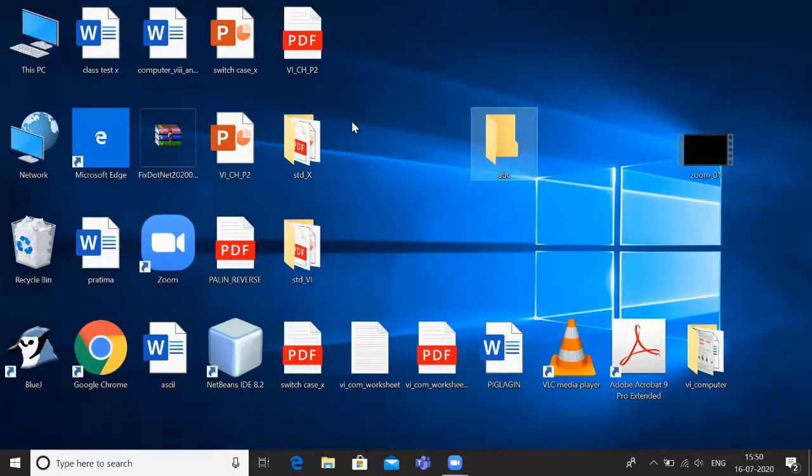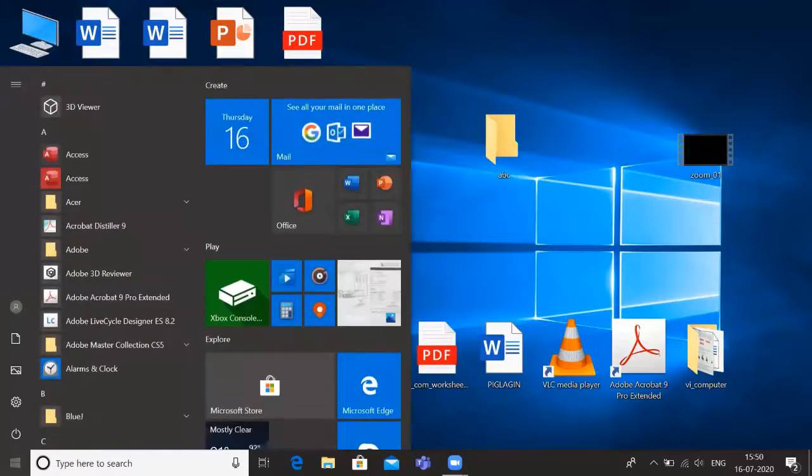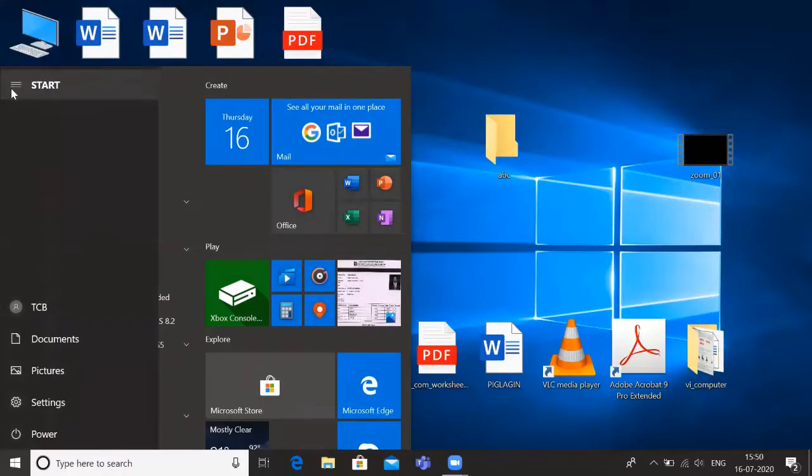Start menu. So this is your start menu that opens when the start button is clicked. When you click, the start menu will open. It has an icon list on the left. Now see, this is the left side. You can expand here. This is the left icon.